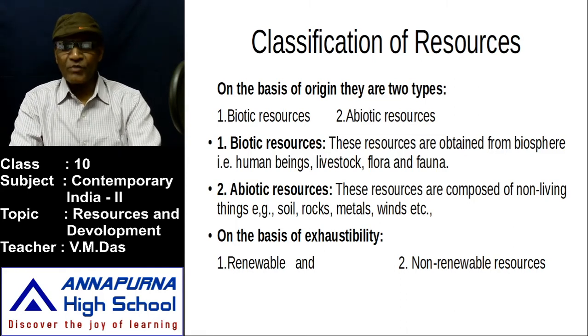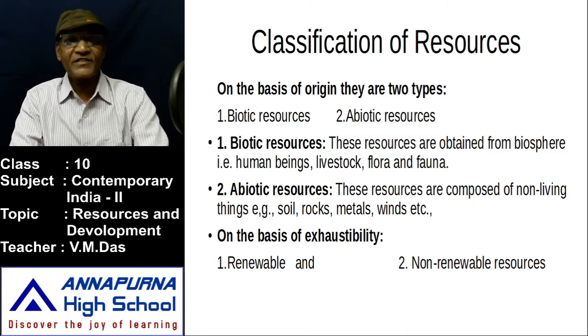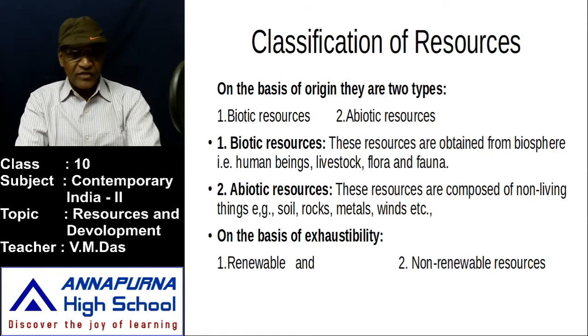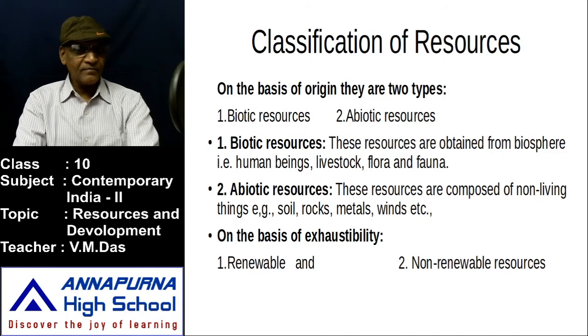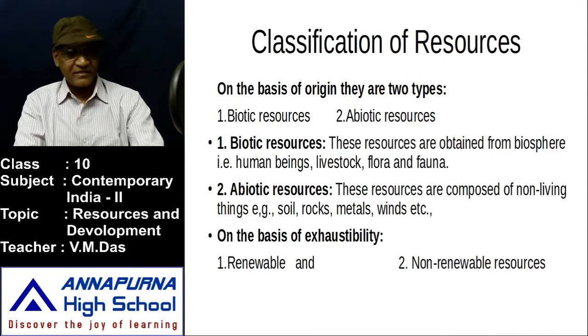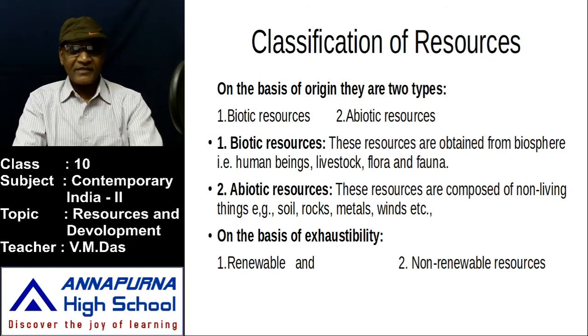Now number one, the biotic resources. What is a biotic resource? These biotic resources are obtained generally from the biosphere, that is live human beings, livestock, flora and fauna. All these come under the biosphere. So the biotic resources are mainly obtained from human beings, livestock, flora and fauna.